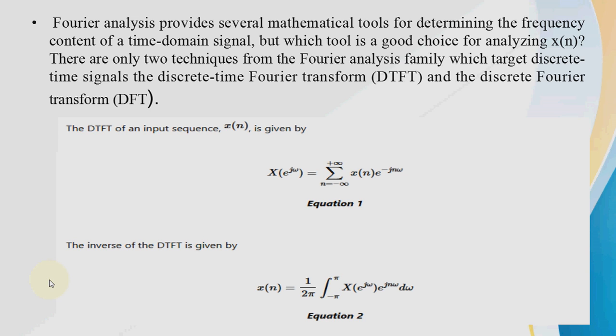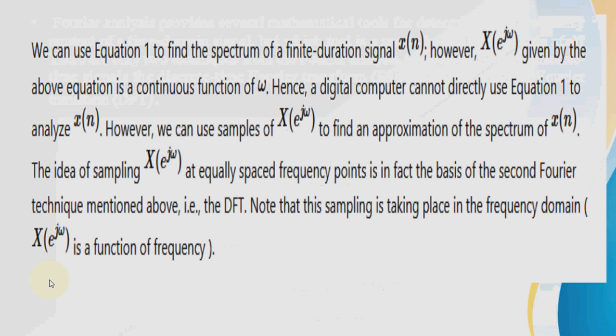So we know the DTFT, that is X of e raised to j omega is equal to summation from minus infinity to infinity x of n e raised to minus j omega n, and the inverse DTFT is x of n equal to 1 by 2 pi integration over the period minus pi to pi X of e raised to j omega into e raised to j omega n d omega. So we can use equation 1 to find the spectrum of a finite duration signal x of n. However, X of e raised to j omega given by the above equation is a continuous function of omega. Hence, the digital computer cannot directly use equation 1 to analyze x of n.